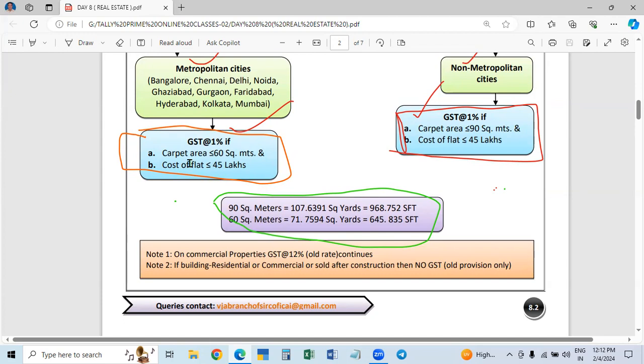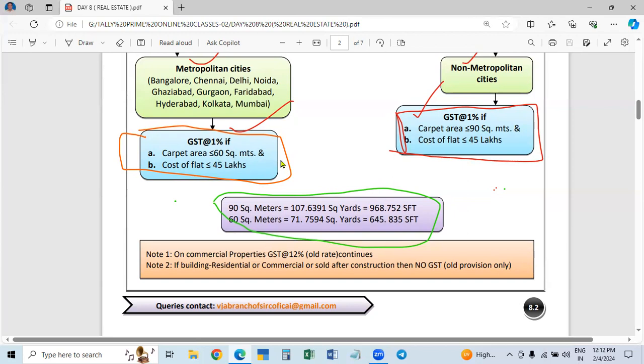It is called the carpet area from wall to wall. Whether it is a double bedroom, triple bedroom, or 4 bedrooms, it is immaterial. The carpet area inside the house from wall to wall, all the rooms and everything, you will measure. That is called the carpet area. That carpet area should not exceed 60 square meters. Here, 90 square meters. And the cost is the same.